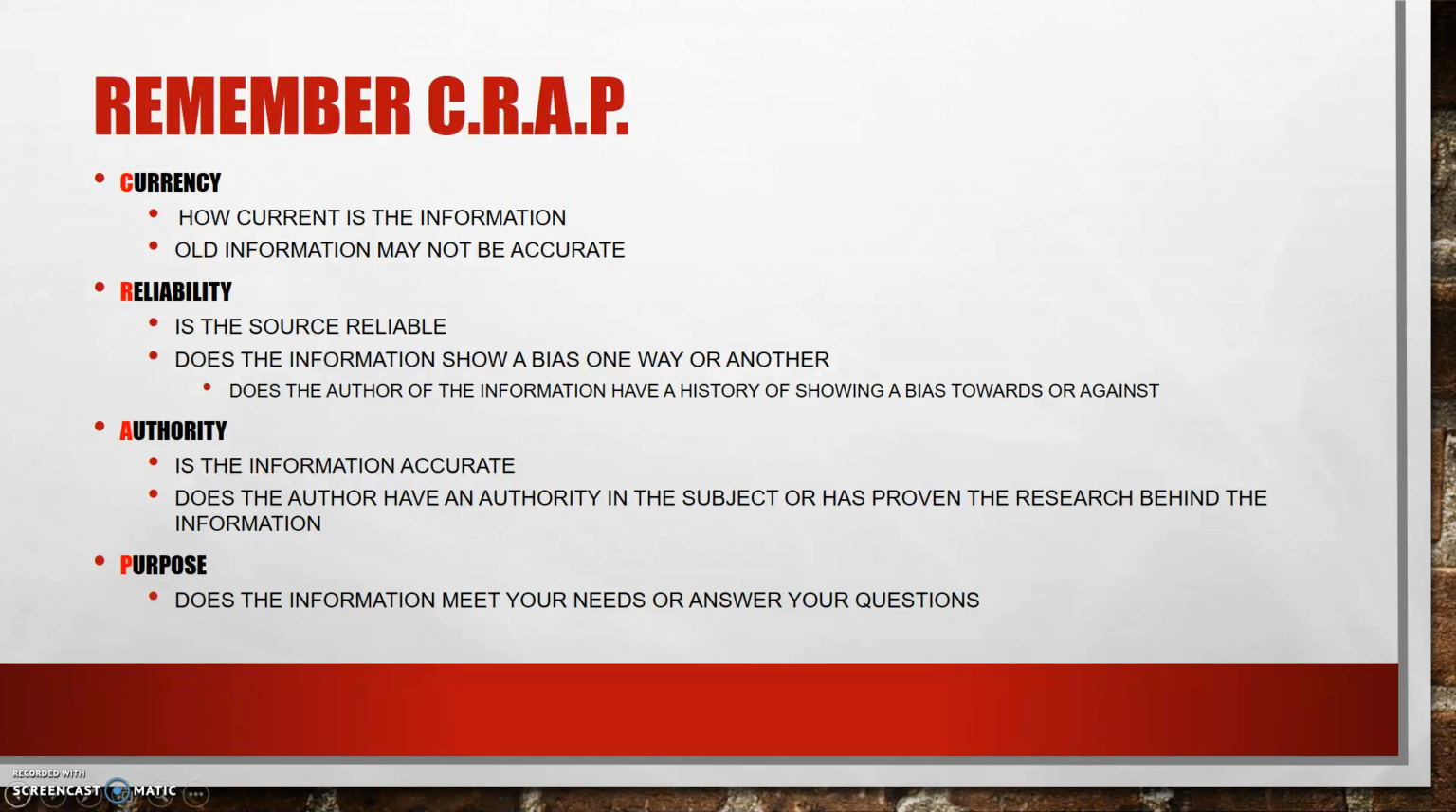When you're looking at this, you can take the author and search for other things written by them to see if information from the author has a history of showing a bias towards or against a subject. You're also looking at authority. Is the information accurate, or does the author have an authority in the subject? Have they proven the research behind the information that they have written?